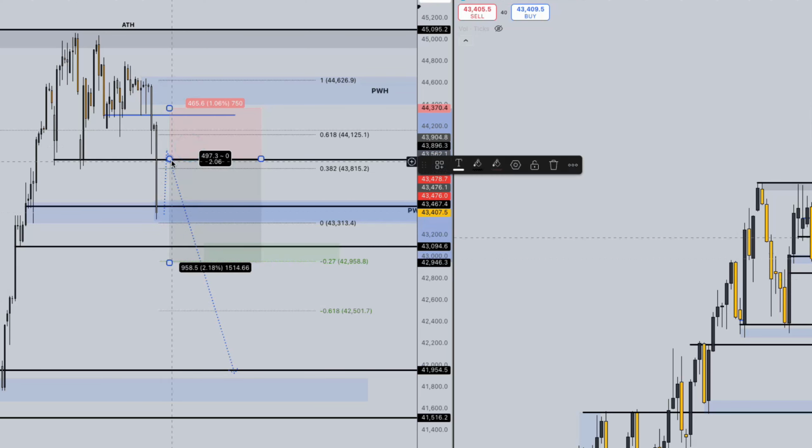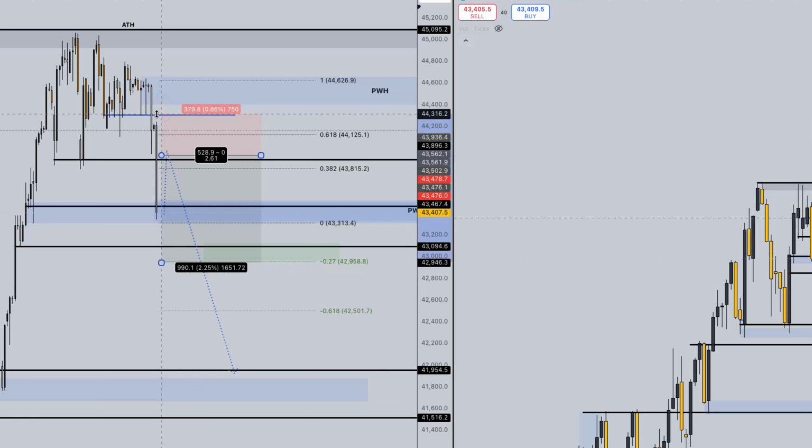Basically a 2-hour trade. If we see a retracement up to the 43,900, 44,000 price range, stop loss above this 12-hour candle high, you can put it at 44,300, and that would increase your risk reward a little bit. So you could get over a 2.5 risk reward trade on this potential bearish move. This looks pretty clean to me.